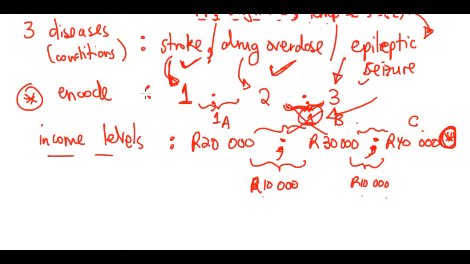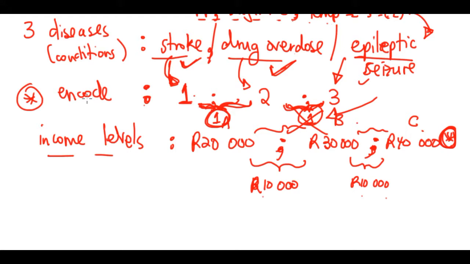So forcing this encoding will not work, because it creates the illusion, or it creates the thinking that there's actually a difference or a distance between the conditions themselves, right? I wouldn't know what severity level a stroke would be compared to a drug overdose and compared to an epileptic seizure. It's difficult. We can't put numbers to that, right? So that is one problem with this encoding.